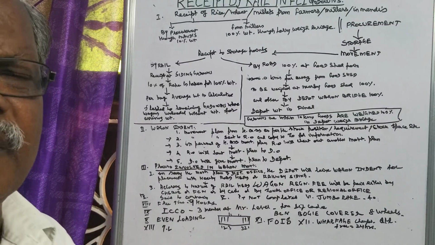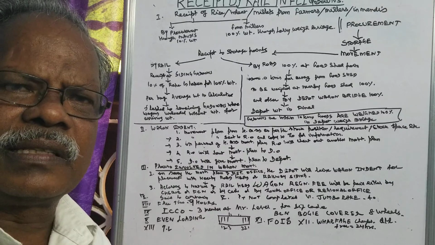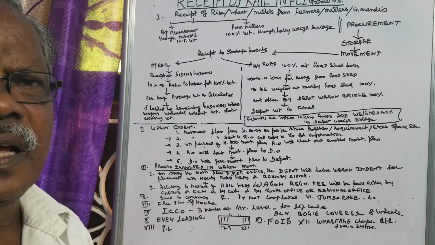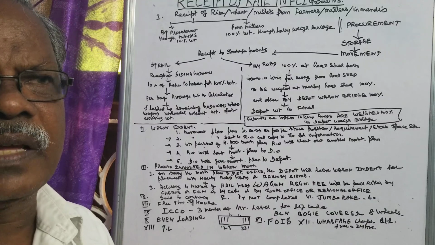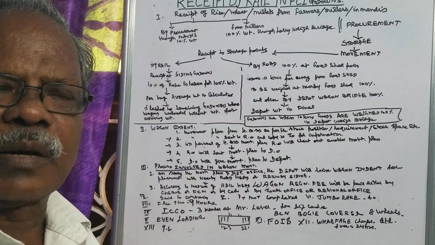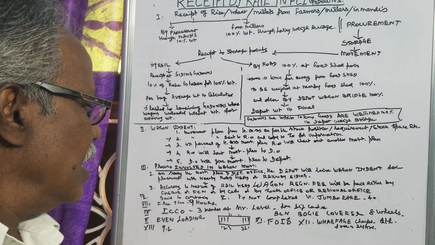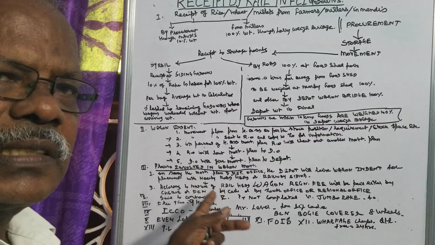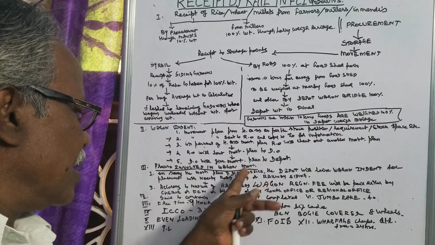Sometimes, even if they could not replace, the empty will go along with the rake. That is up to the railway. If it is a jumbo rake, it is 42 wagons or 58 wagons. Now the process involved in wagon indent and movement.